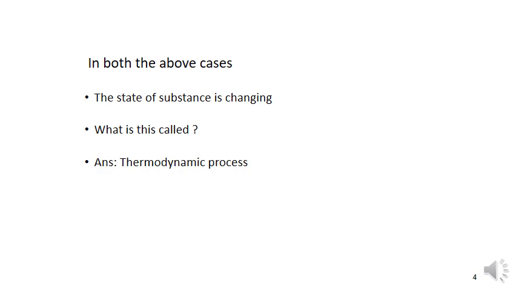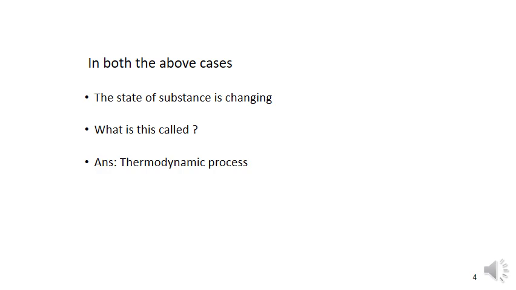So what thermodynamic process means, we can say, is a change in the system. Observe that a cup of coffee after some time becomes cold because there is a change in the state of the system due to interaction with the surroundings. This is called a thermodynamic process.